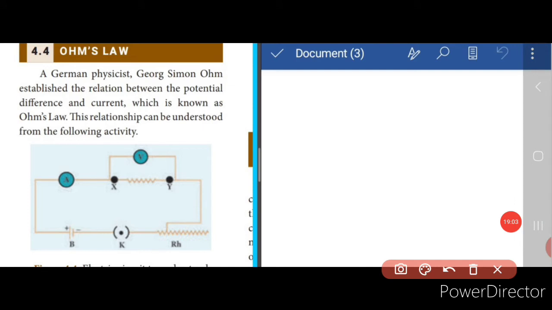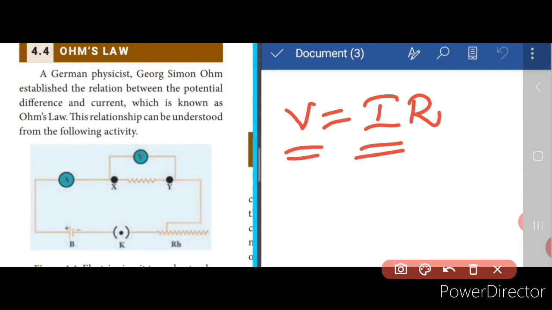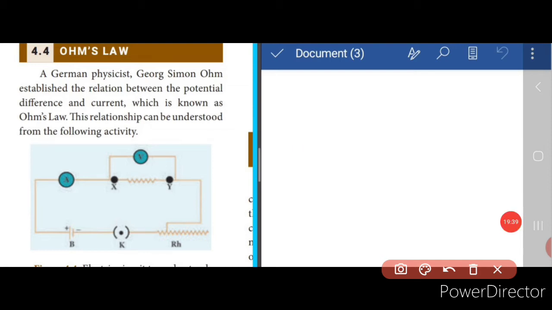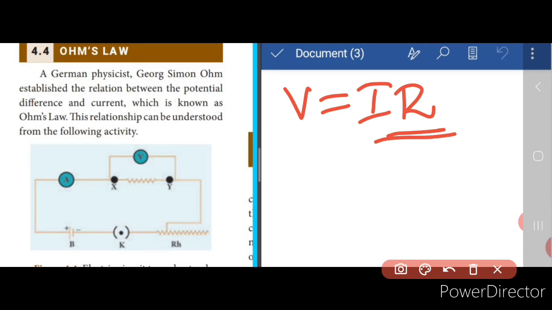So the Ohm's law is given by the equation V is equal to IR, where V is the potential difference, I is the current flowing through the conductor, and R is the resistance of the material. And this Ohm's law states that the current flowing through the conductor is directly proportional to the potential difference between the two ends of the conductor. Using the Ohm's law, we said that V is equal to IR, isn't it? Now we said that R is the resistance of the conductor.